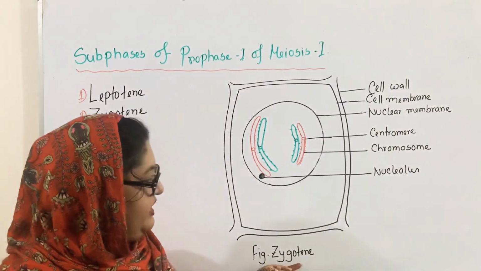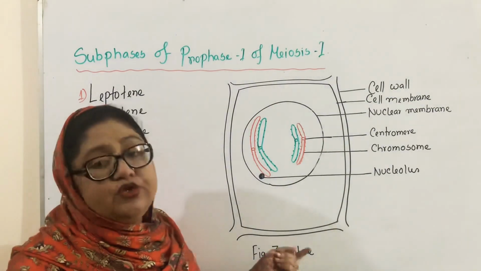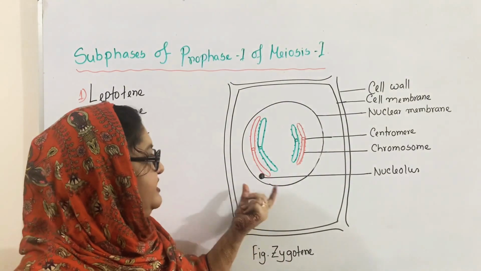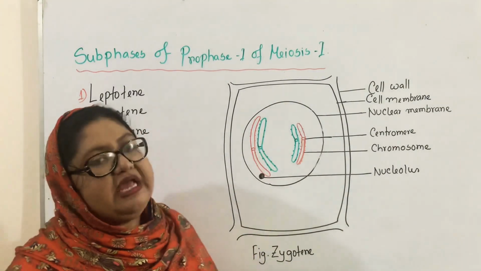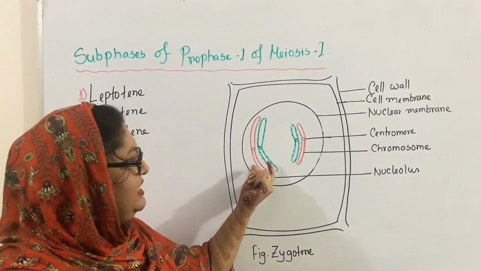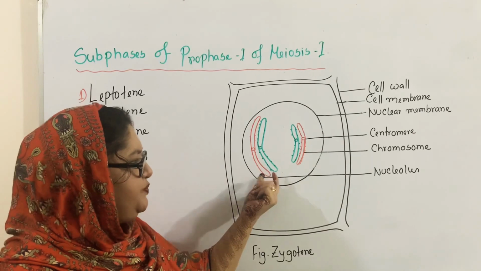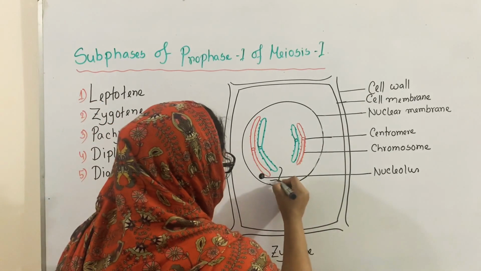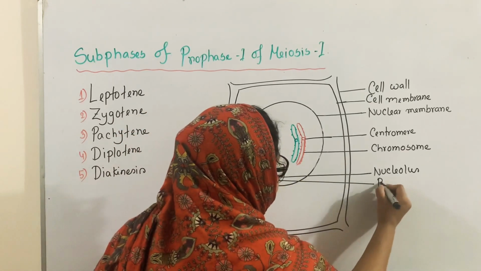And you know the meaning of zygotene. Zygos means pair and tene means thread. So during this subphase, the homologous chromosomes make pairs. Okay. Now, you know that this pair is known as a bivalent.